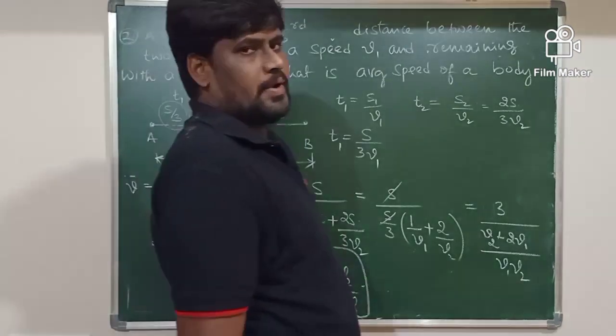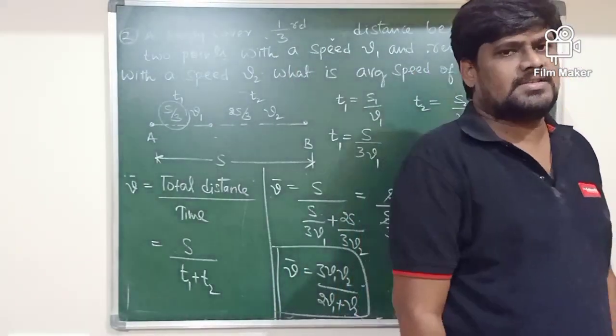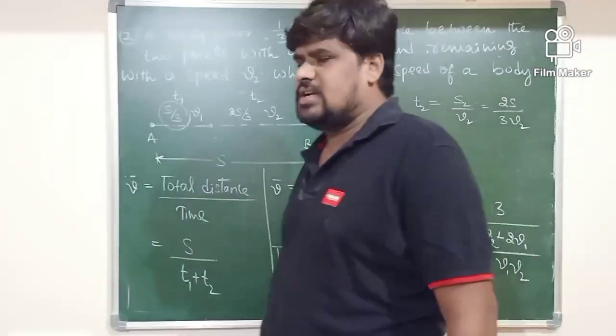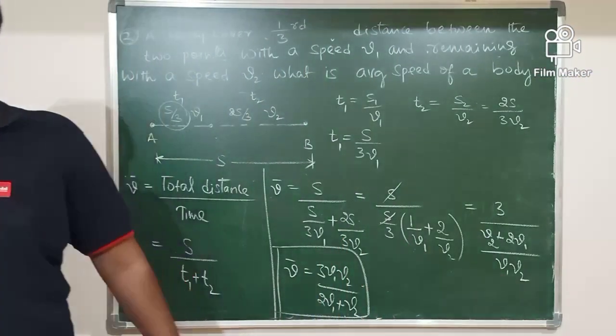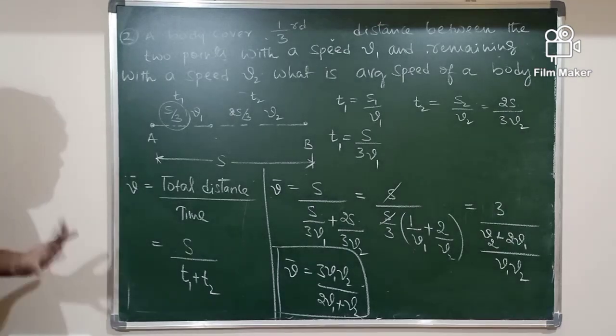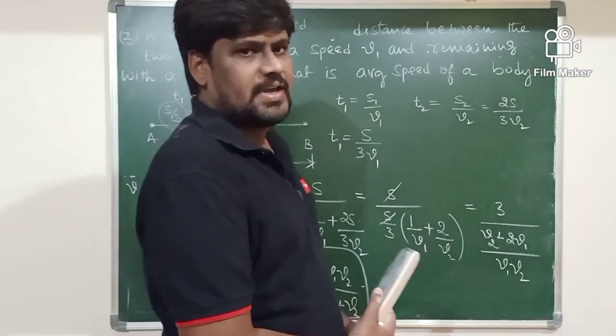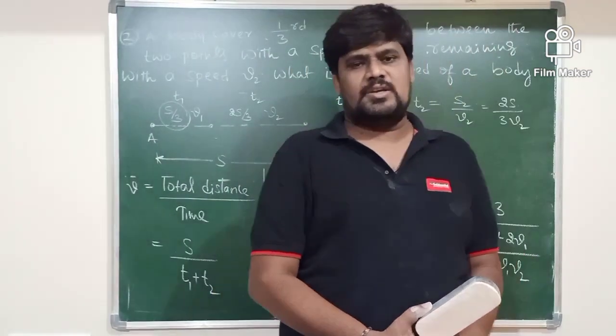So always the average speed is calculated in such a way that we have to focus on total distance divided by what? Total time taken. If you know the total distance and total time taken, the average speed can be easily estimated.